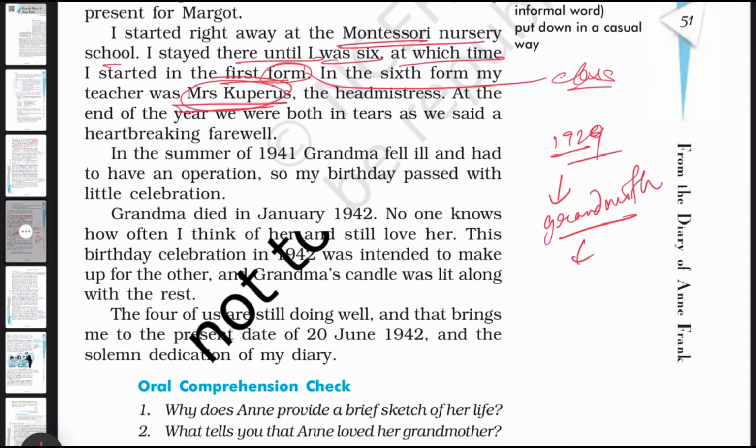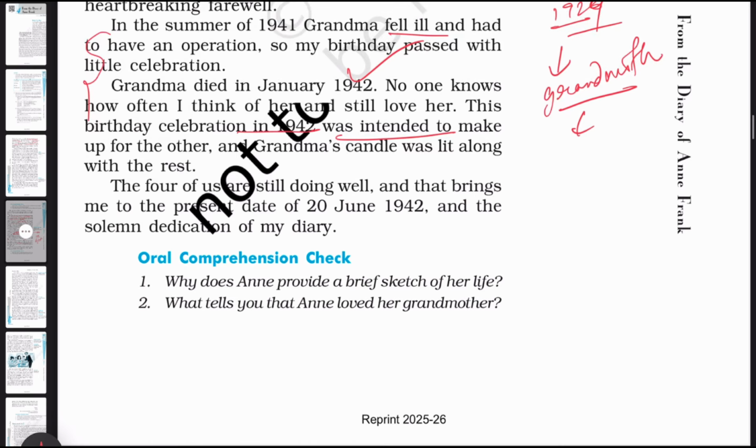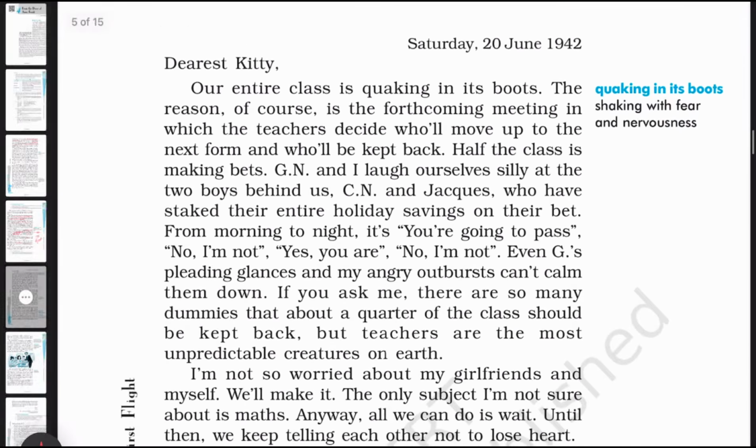In summer 1941, grandma fell ill, and she is writing about grandma. She is writing about 1942, when her birthday celebration was not done because grandma was not well. So all these things she is writing in the diary.